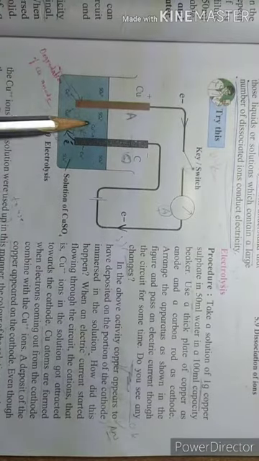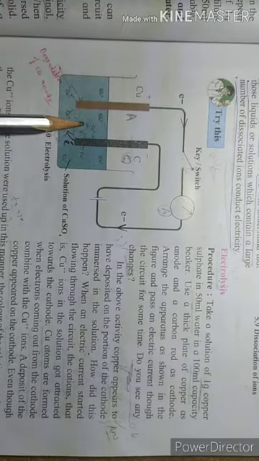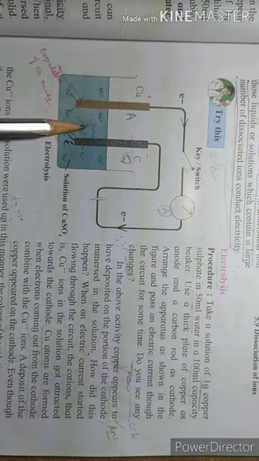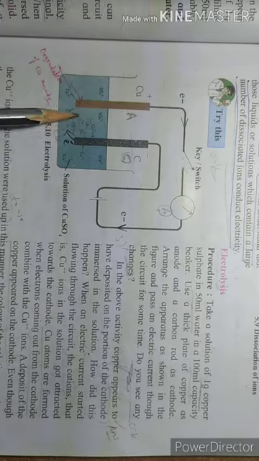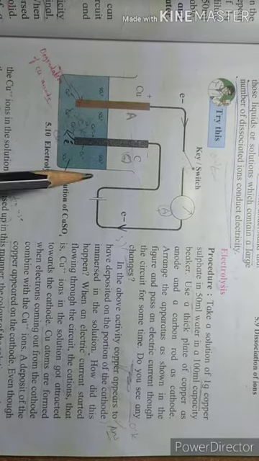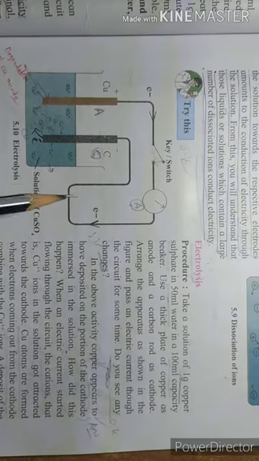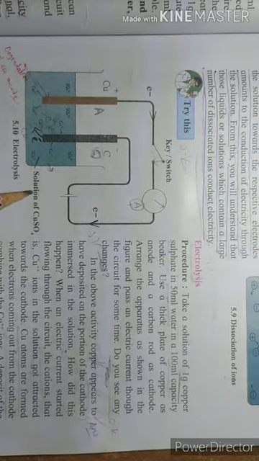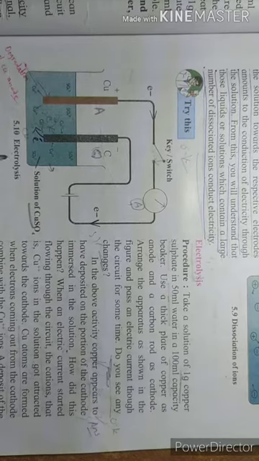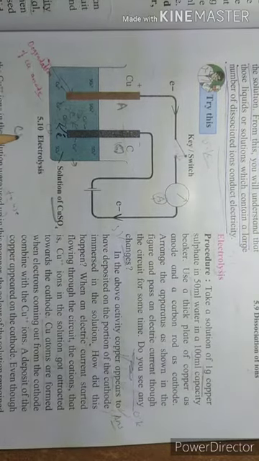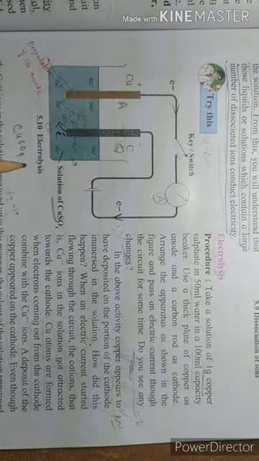If you dissolve 1 gram copper sulfate in 50 ml water, what happens? It will break, or dissociate, into Cu2+ and SO4 2-. See, this is visible, copper sulfate.